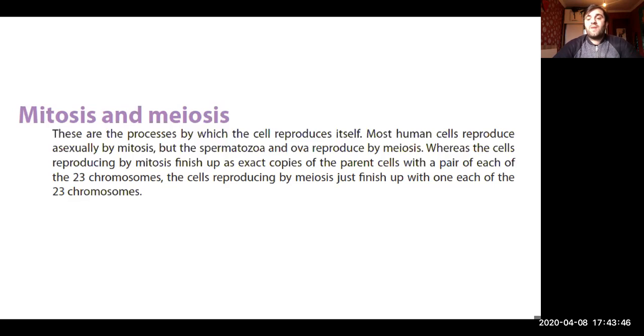But when it comes to meiosis, division takes place, but the amount of chromosomes is halved. Meiosis takes place in the germ cells, in the development of spermatocytes and oocytes. Why does it take place?